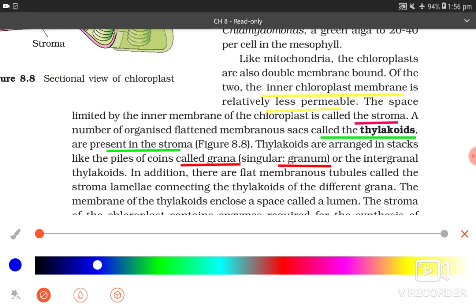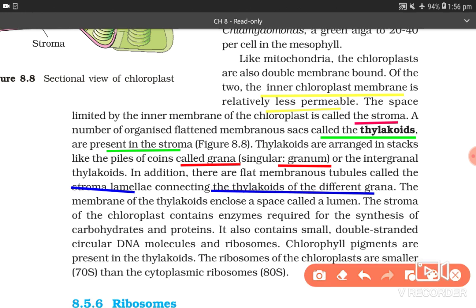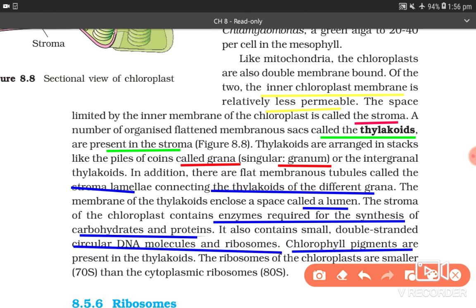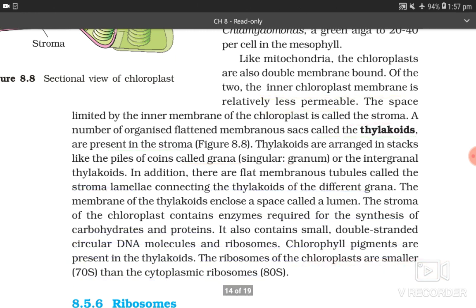In addition, there are flat membranous tubules called the stroma lamellae connecting the thylakoids of different grana. The membrane of the thylakoid encloses a space called lumen. The stroma of the chloroplast contains enzymes required for synthesis of carbohydrates and proteins. It also contains small double-stranded circular DNA molecules and ribosomes. Chlorophyll pigments are present in the thylakoids. The ribosomes of the chloroplast are smaller, 70S, than the cytoplasmic ribosomes, 80S.